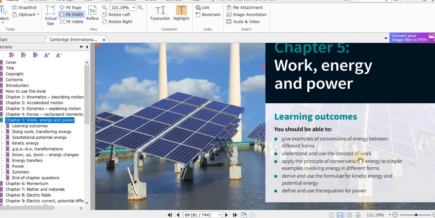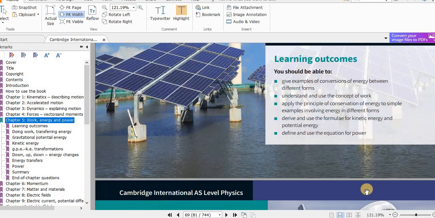Understand and use the concept of work. Remember, work done equals force into distance moved in the direction of the force, and work done equals energy transferred. You should know those. Apply the principle of conservation of energy to simple examples involving energy in different forms. Derive and use the formula for kinetic energy and potential energy. Define and use the equation for power.